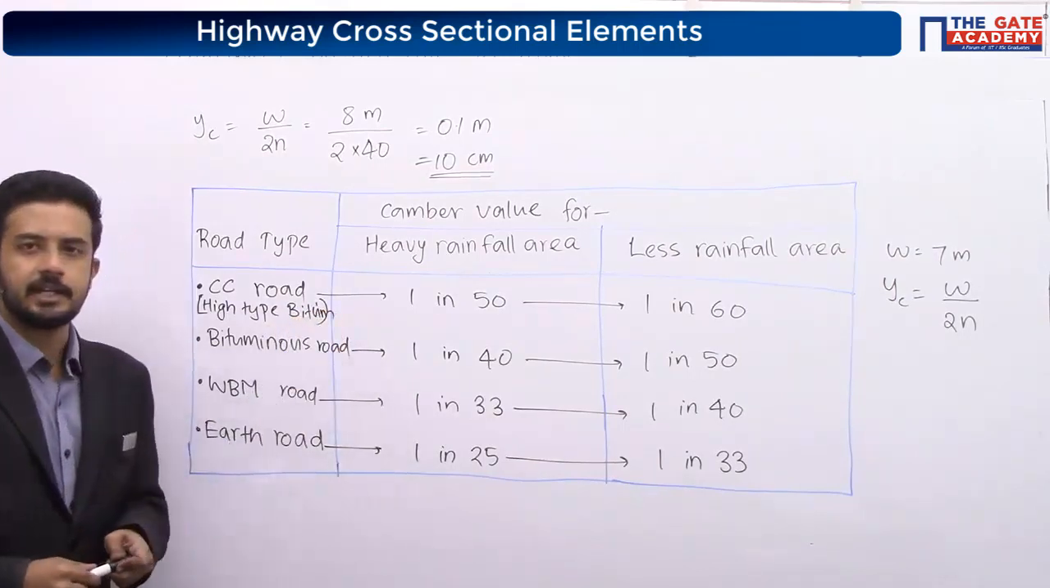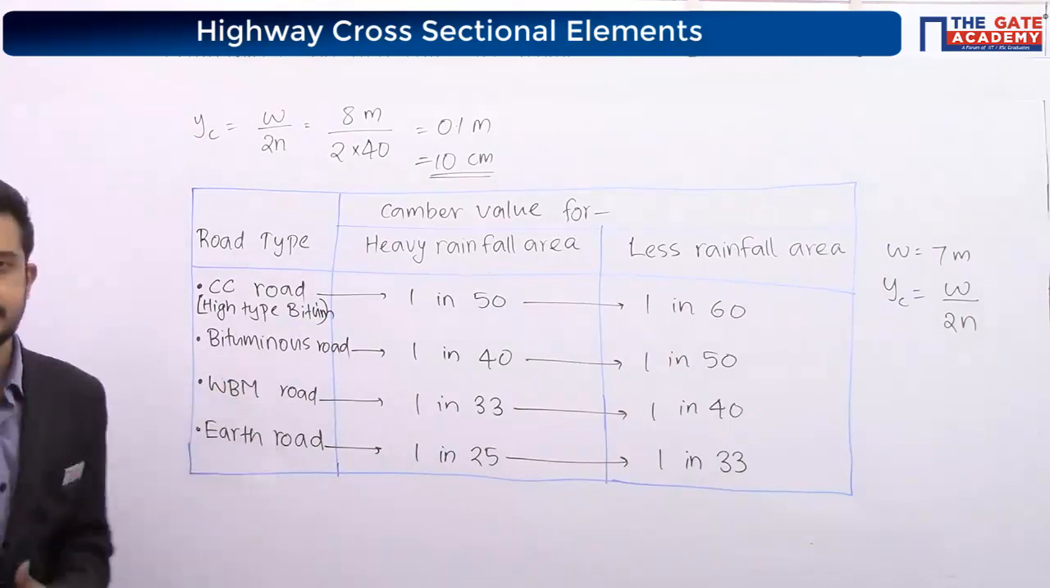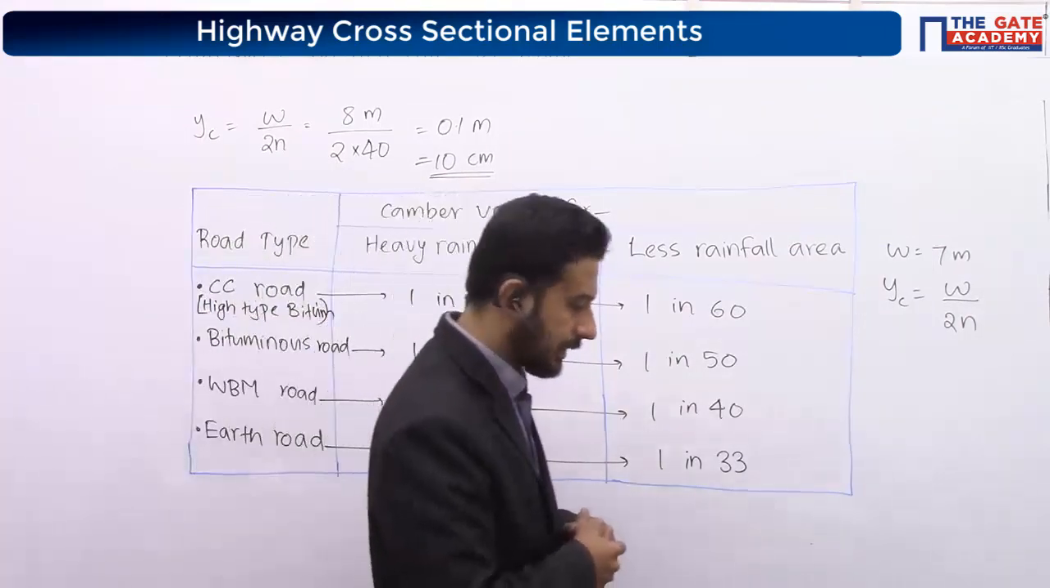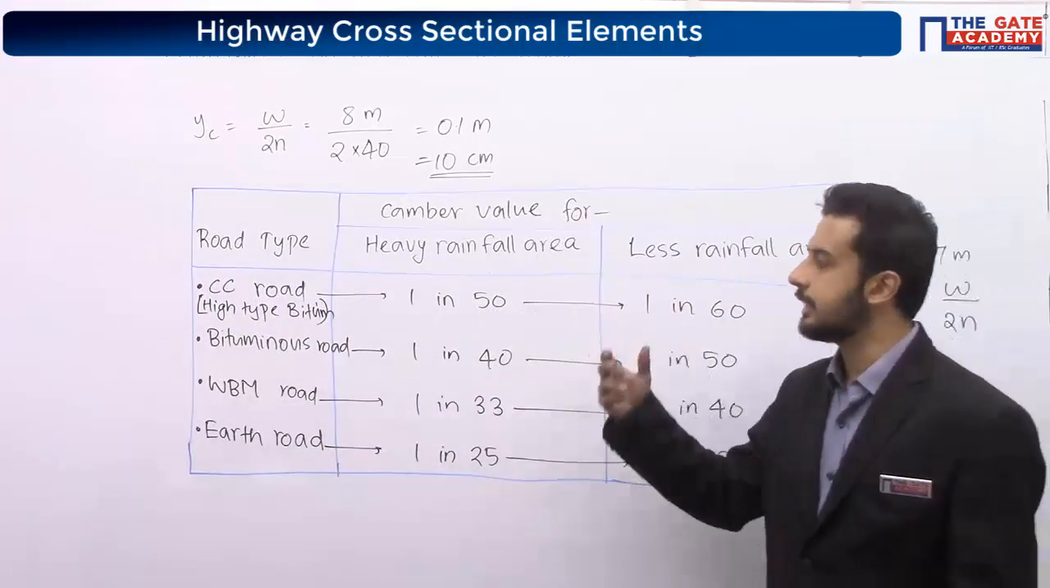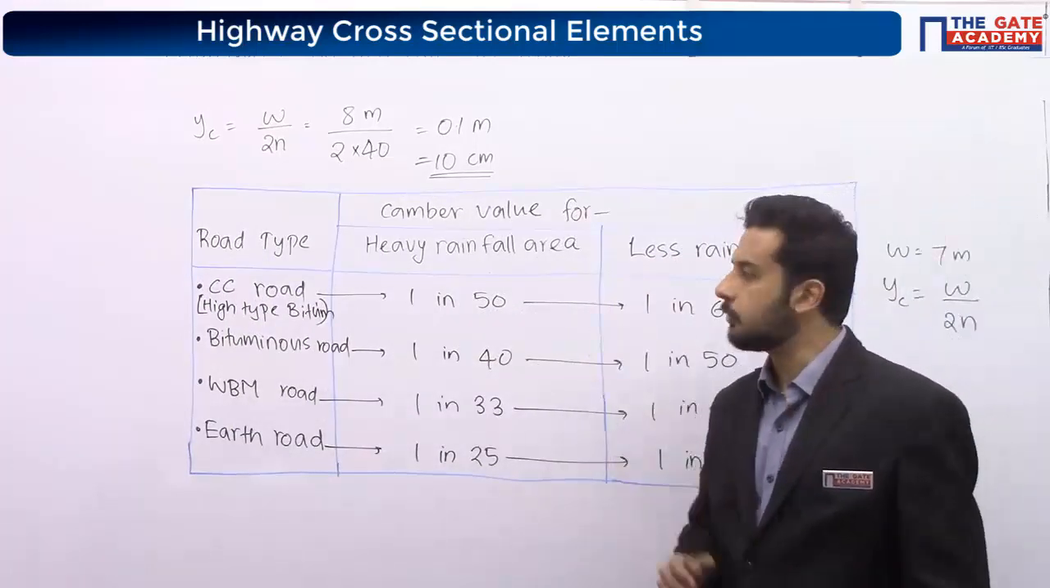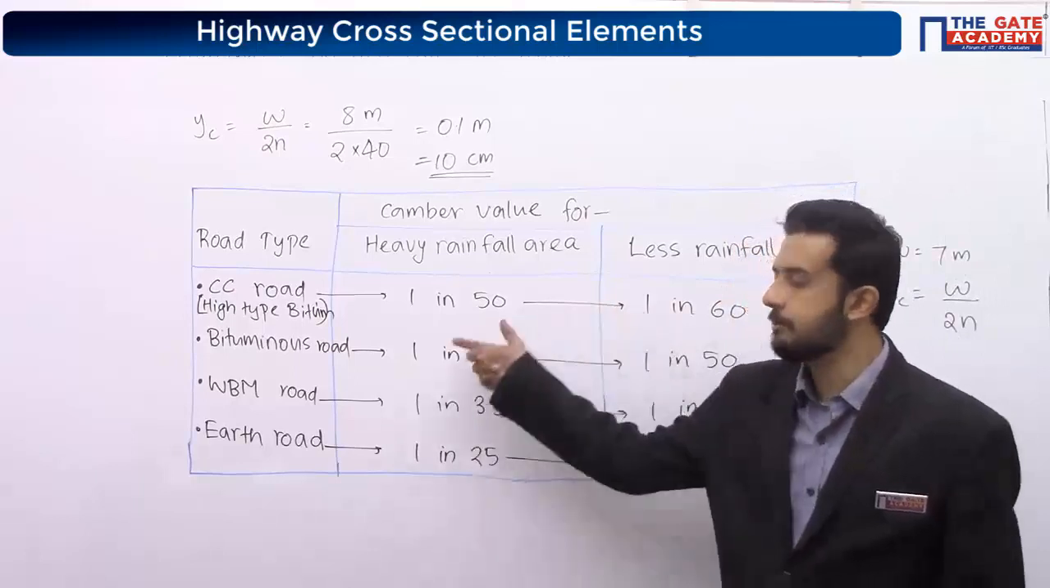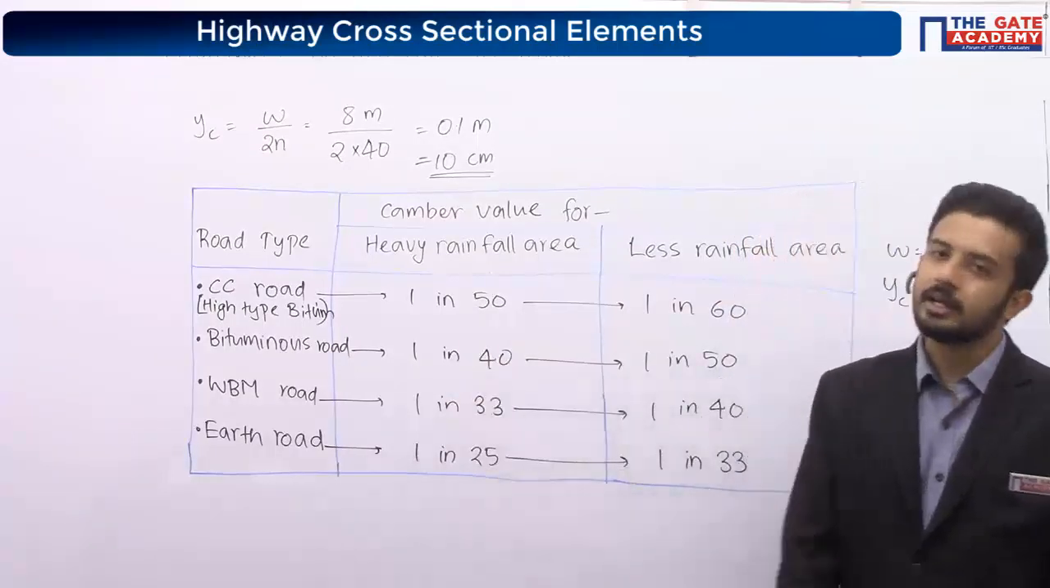Simply, if they are telling that it is a bituminous road, which means it's our flexible pavement. Sometimes if they are telling it is high type bituminous, then we will consider it as almost equivalent to a cement concrete road for camber values. Okay, we don't require it in detail.